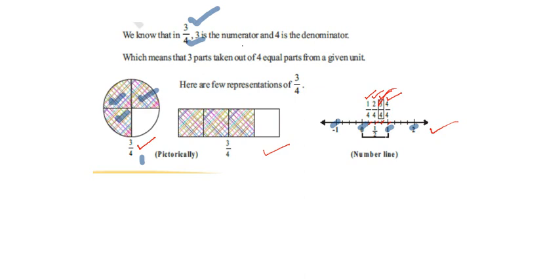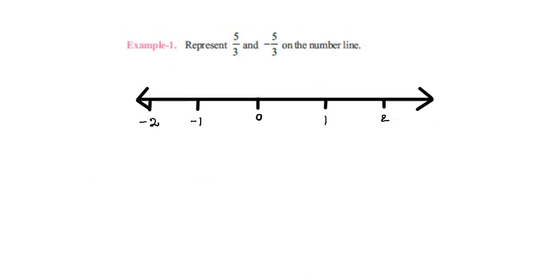Okay, I think you have understood it. We may go to one more example of how to represent a rational number on the number line. Here you may observe what numbers are noted on this number line: -2, -1, 0, 1, 2. That means it is a number line for integers. Our task is to represent 5 by 3 and minus 5 by 3 on the number line. Hence we have taken an integer number line.